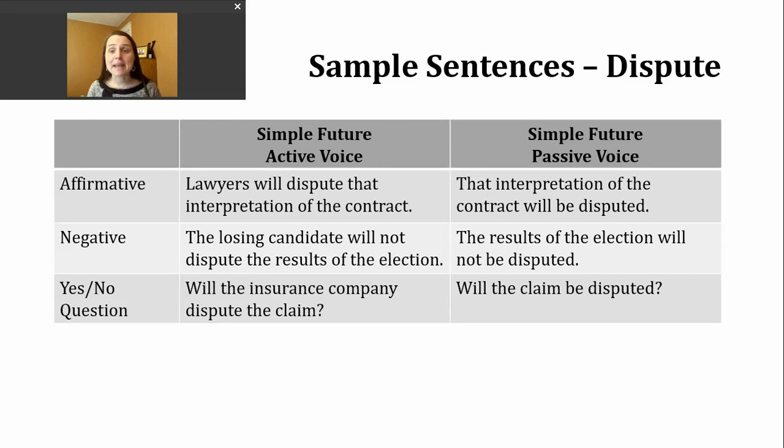Okay. Now, to make that passive voice, again, the claim is what is receiving the action, the arguing definition here of our verb. So that's going to come after will, and again, we're going to use be, and then the participle form of the verb. Will the claim be disputed? And again, with all of my passive voice examples here, I could have added by and then provided sort of the subject or the person or thing responsible for the action.